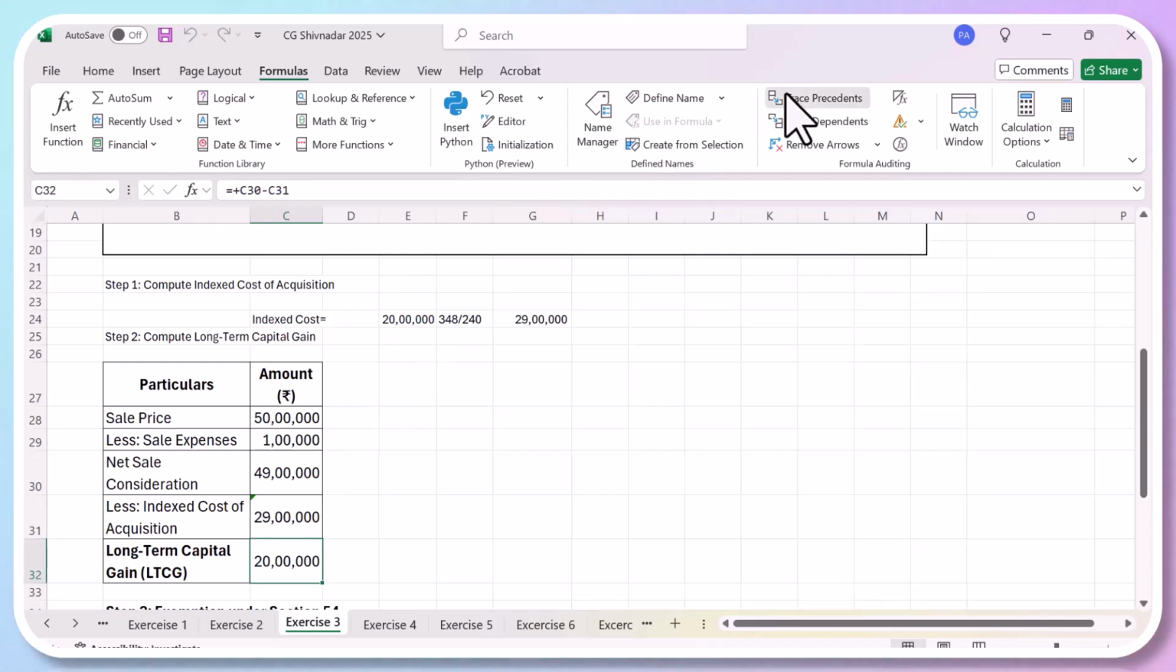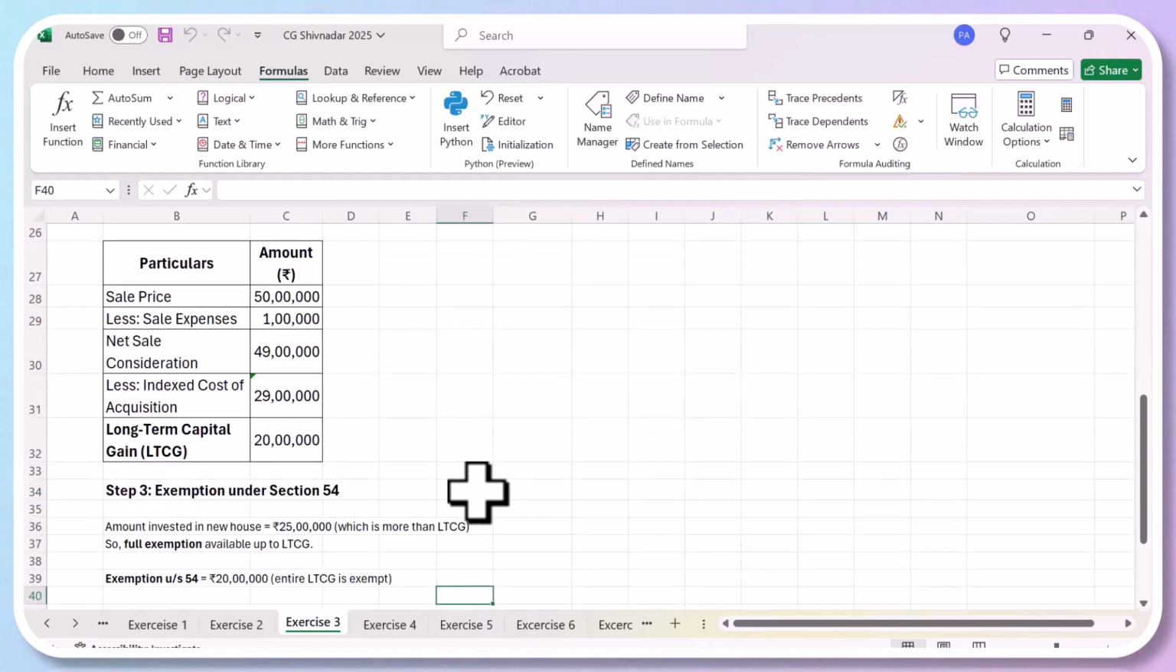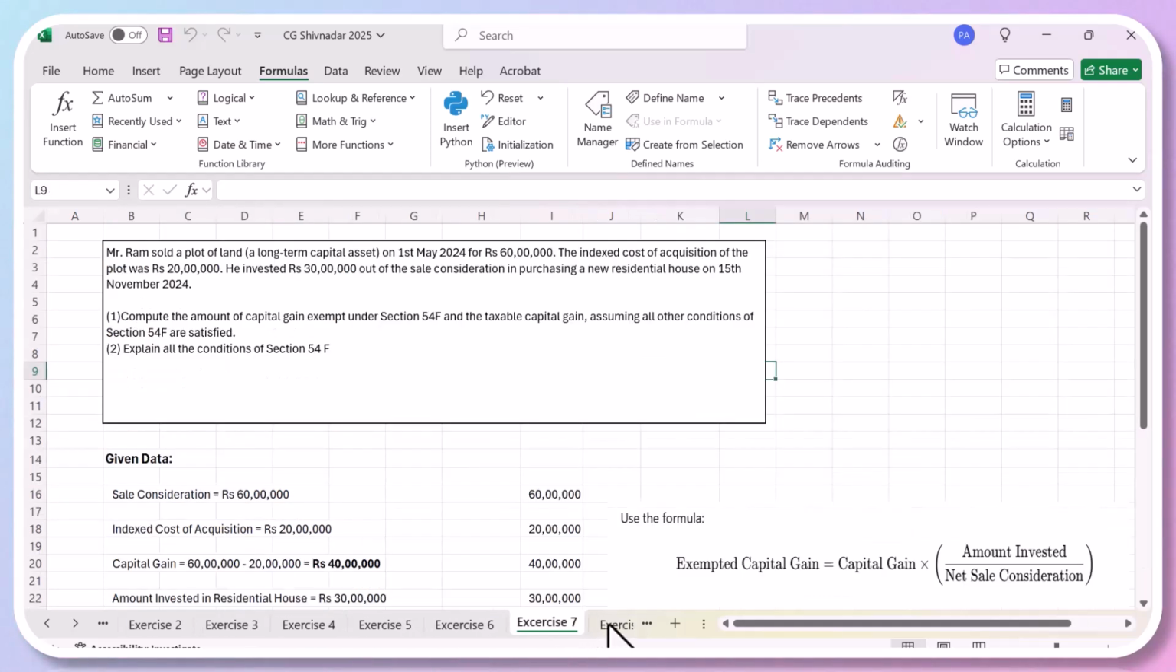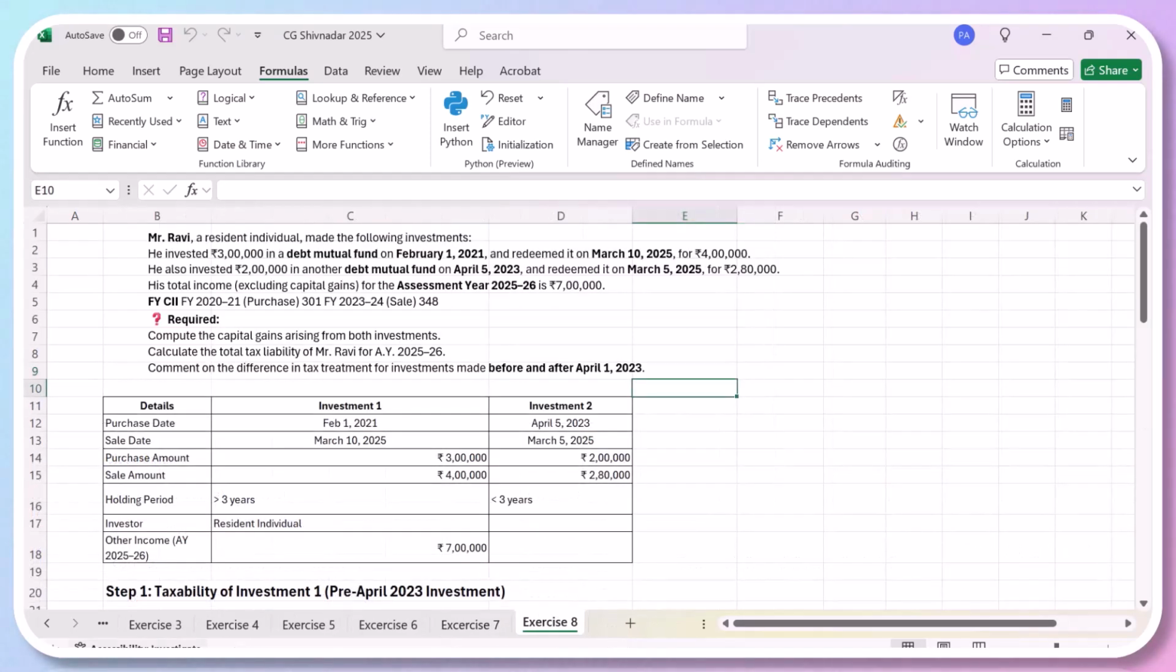Okay. Now, exemption under section 54. Okay. Now, what is section 54? So let's go to section 54. Just move on to the slides. Move back rather.